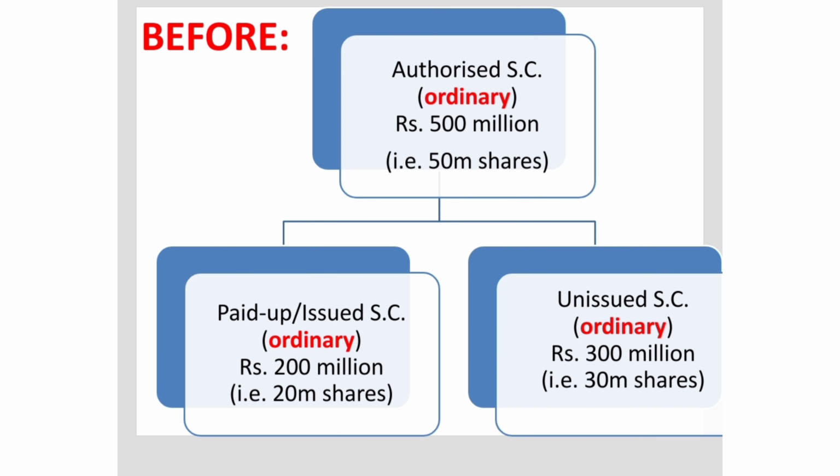And initially that authorized share capital, that is of rupees 500 million, was divided into paid up issued share capital. By the way, paid up is just issued share capital. So it was divided into paid up, that is issued share capital of rupees 200 million on the one hand, and on the right side you can see that there was the leftover unissued share capital of rupees 300 million, that is 30 million shares. So 20 plus 30 million is obviously 50 million shares, which is the total share capital of the company originally.